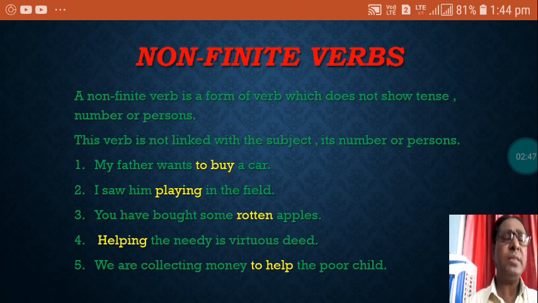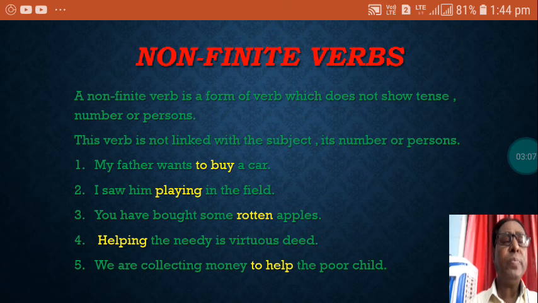Even if you change the subject, like, they want to buy a car, in that case wants will become want. They want to buy a car. To buy, the non-finite verb, will be the same, unchanged. So non-finite verbs are not linked with the subject. They are not used according to number, person, gender or tense. They are free from that.